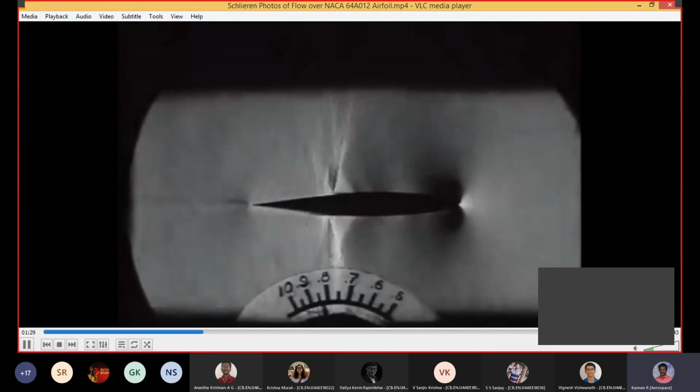It's for your critical Mach number study and all. They keep on increasing the velocity, and see how the shock is moving.